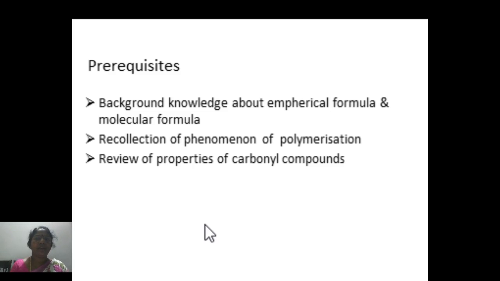What do we need to understand, or what background one must have to understand this group of biomolecules or the organic substances?